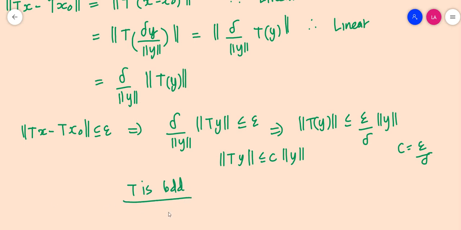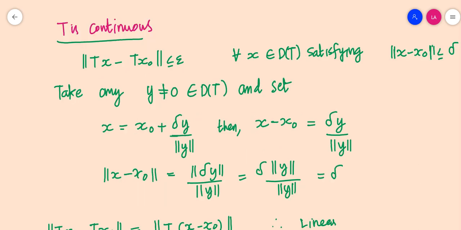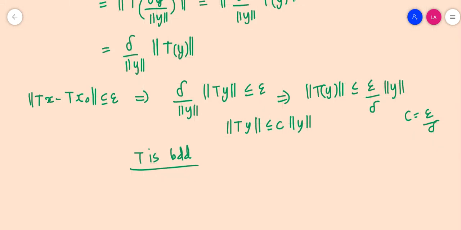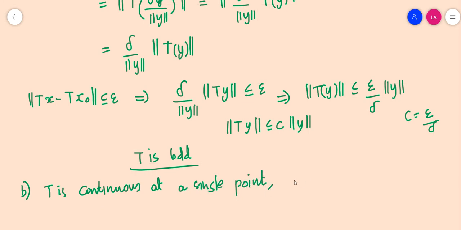So T is continuous implies bounded, and T is bounded implies continuous as well. So this establishes the first part of the theorem. Now moving on to the second part. In the second part, we have to prove that T is continuous at a single point implies T is continuous everywhere.